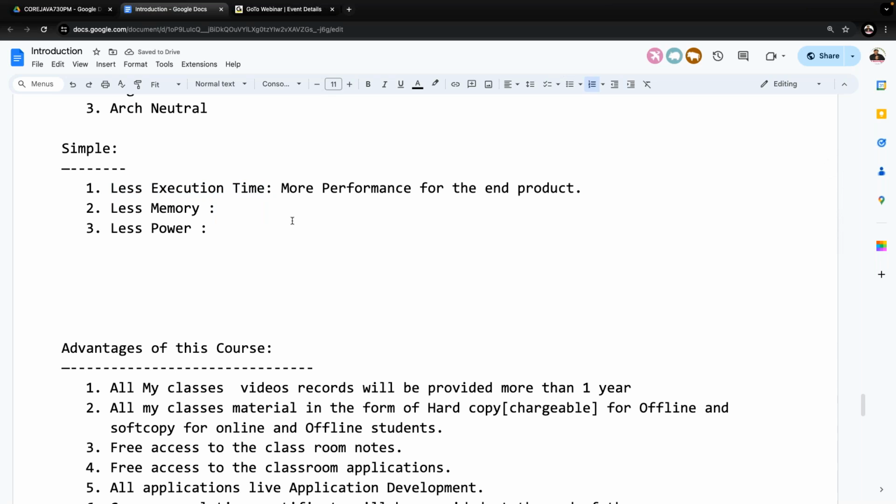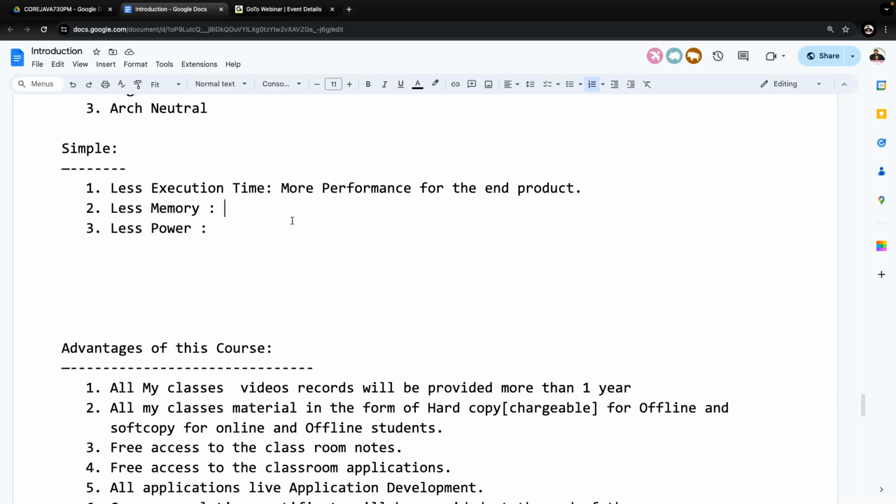Next, less memory. Understand this point also, all of you. I'm taking Java classes. In my classes, my responsibility is Core Java, Advanced Java, Hibernate, Spring, Spring Boot, microservices, web services. Everybody, put more concentration. As part of my classes, while executing programs, my system should be very good. If I take some low-level system, it may take a lot of execution time, which kills our actual time. That's why my system must be very good.